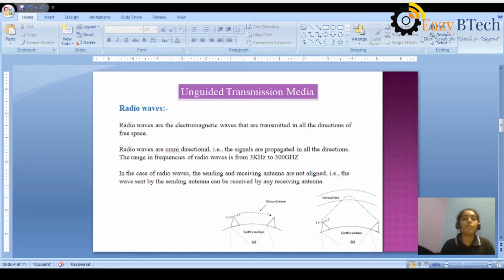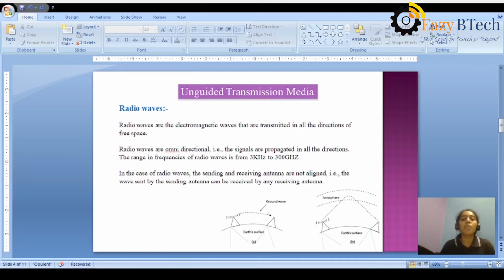See, what are the frequencies? The frequency range of radio waves is 3 kHz to 300 gigahertz. In case of radio waves, the sending and receiving antennas are not aligned. It means the waves sent by the sending antenna can be received by any receiving antenna.